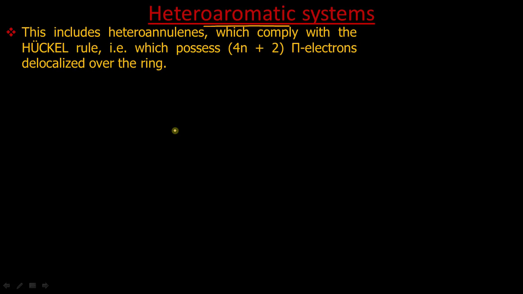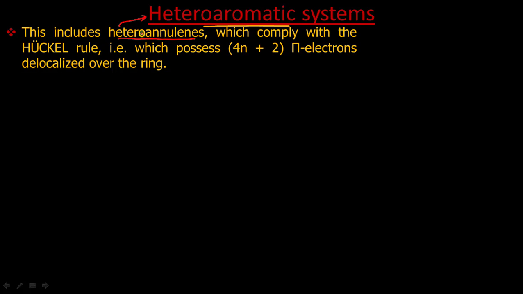Now the next or last system is the heteroaromatic system. As the name suggests, in these systems the ring is aromatic. These heteroaromatic compounds are a special type of heteroannulenes. So all heteroaromatics are heteroannulenes, but all heteroannulenes are not heteroaromatics.